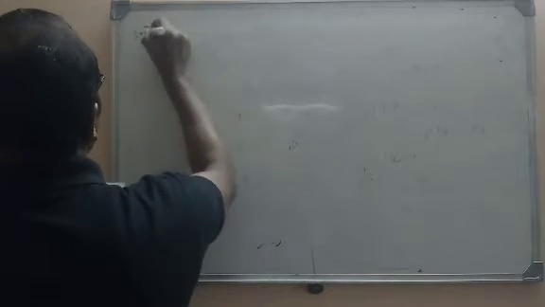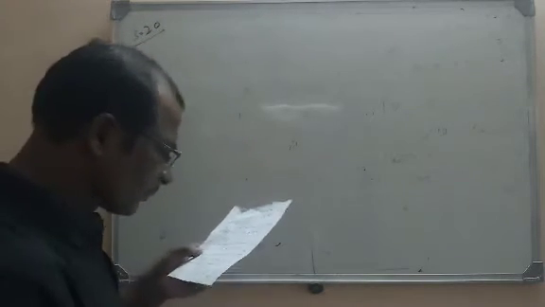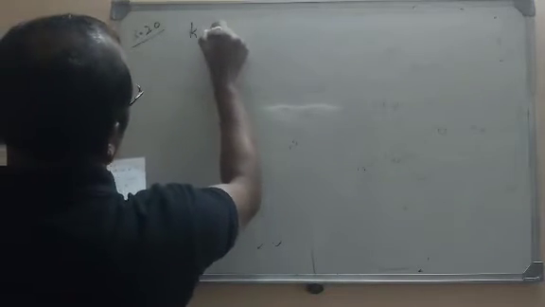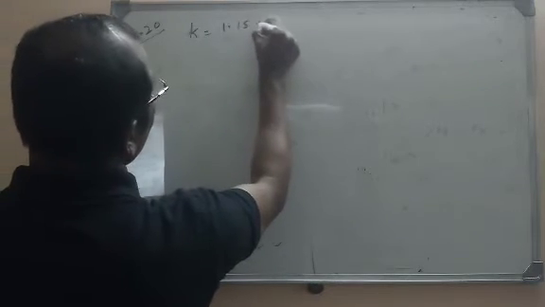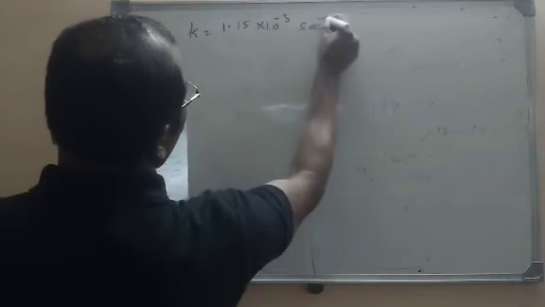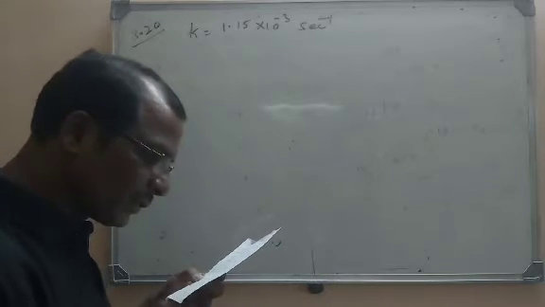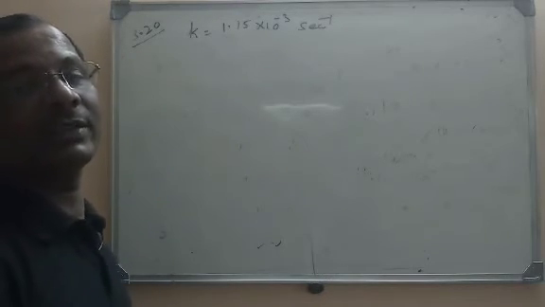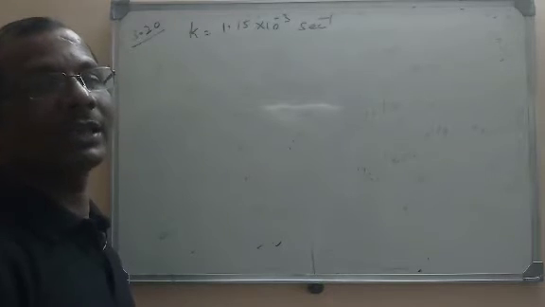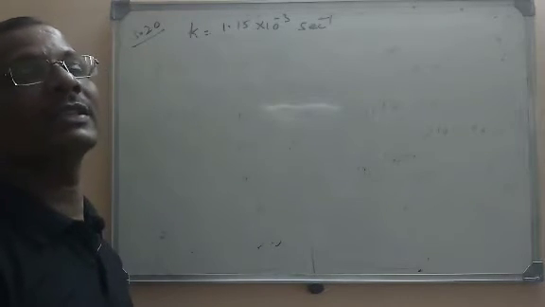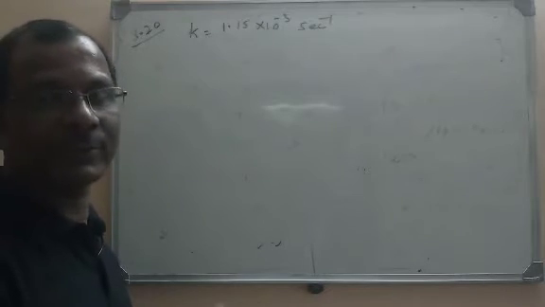This is from the textbook. Problem number 3.20: the rate constant for a first order reaction is 1.15 into 10 power minus 3 second inverse. So a first order reaction is given, and its rate constant is given. How long will 5 grams of the reactant take to reduce to 3 grams? Initially the reactant is 5 grams and it is reduced to 3 grams. What is the time required for that conversion from 5 grams to 3 grams?